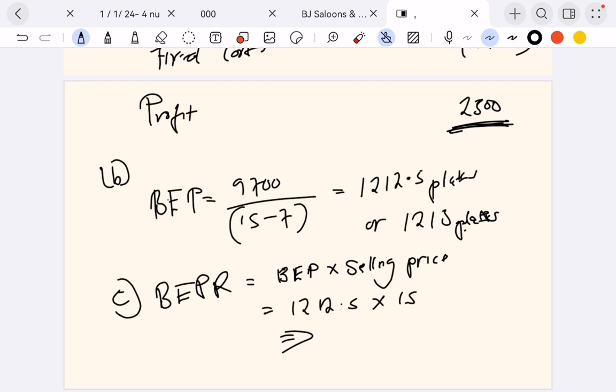So let's multiply. How much are we getting there? Hope you have your calculator also to check whether I am calculating very well or making mistakes. You need to also just follow through it. It is very helpful like that. So it's giving us 18,187.5. That is our BEP revenue.